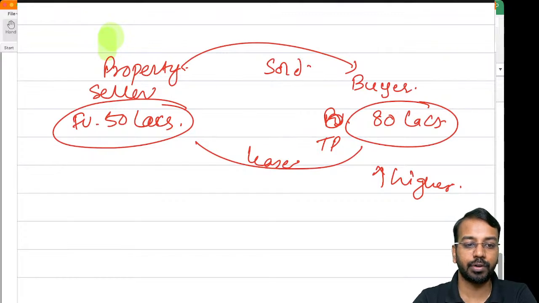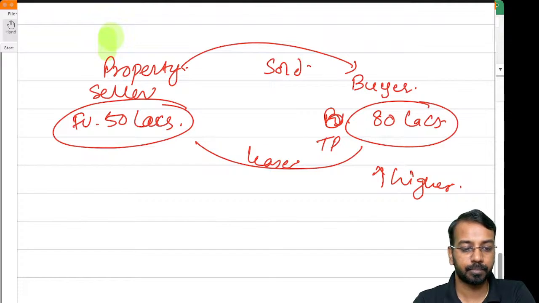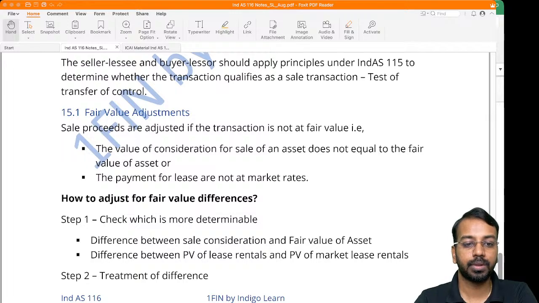In that case, we have to adjust if the transaction is not happening at fair value. If the transaction price is not at fair value, the sale proceeds are adjusted. That is in two scenarios. One scenario, the selling price is not the fair value. Second scenario, the lease rentals are not market lease rentals. The first, sale proceeds are not equal to the fair value. The second, payments for lease are not at market rates.